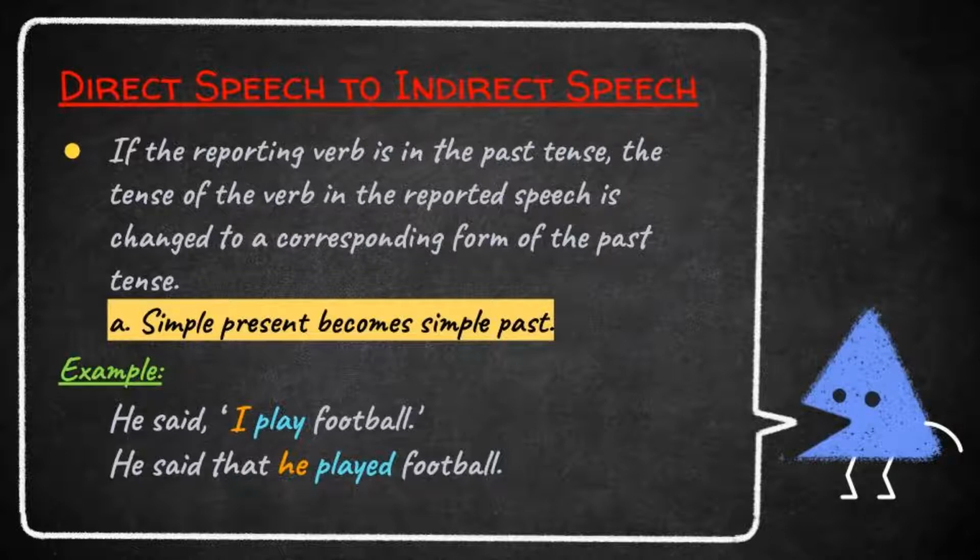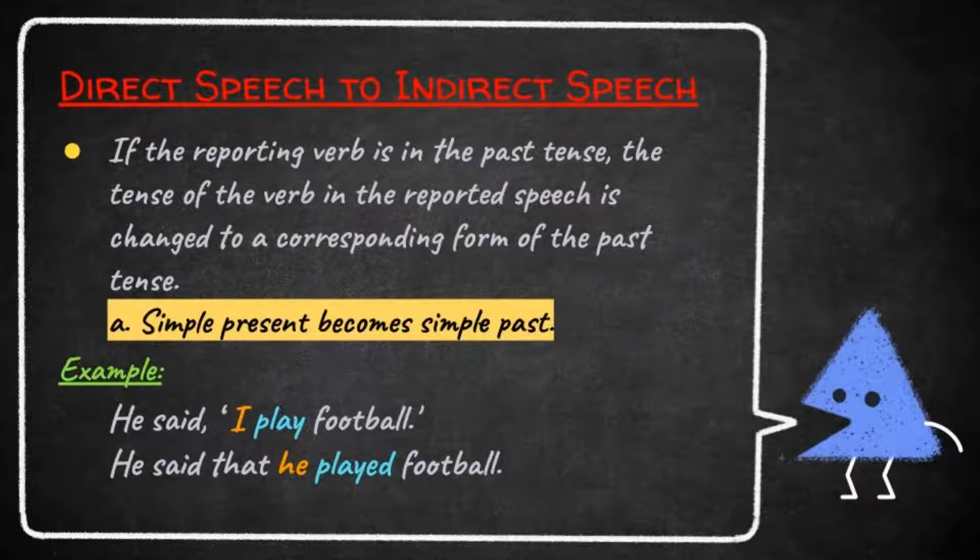What are the things we want to change? Change in punctuation, pronoun, and tense. He said, I play football. This is direct speech, and in this sentence, the direct speech is in simple present tense. Now, let us see the indirect speech. First of all, when we are changing to indirect speech, remove the punctuation marks, that comma and quotation marks. And then insert the conjunction that.